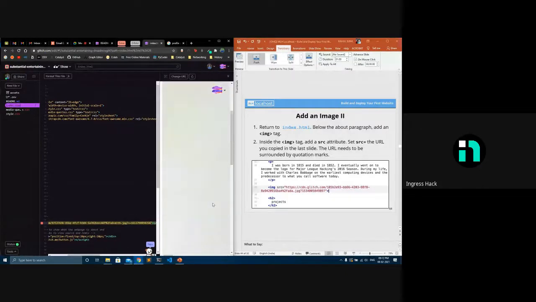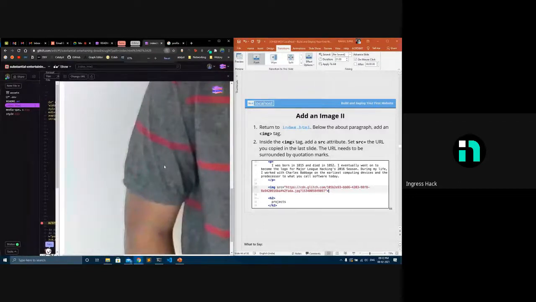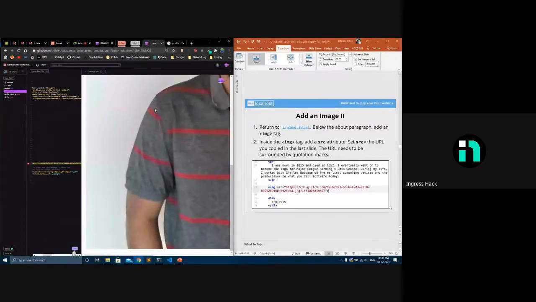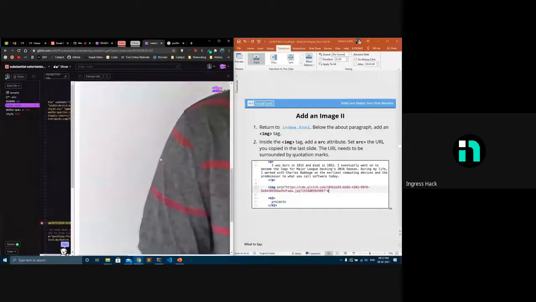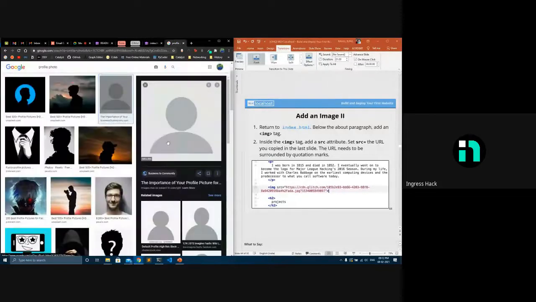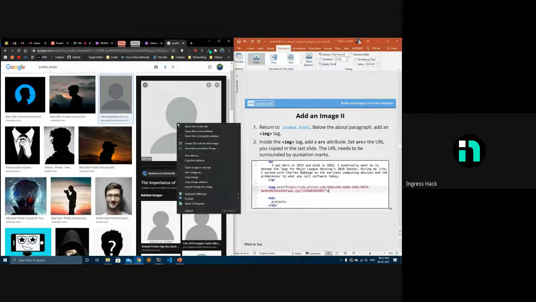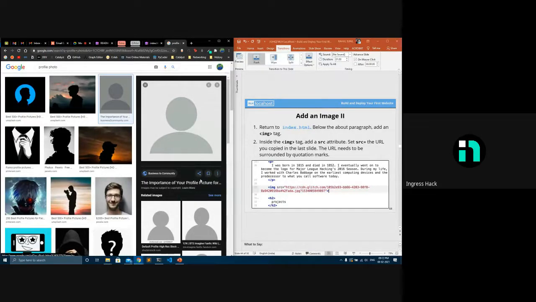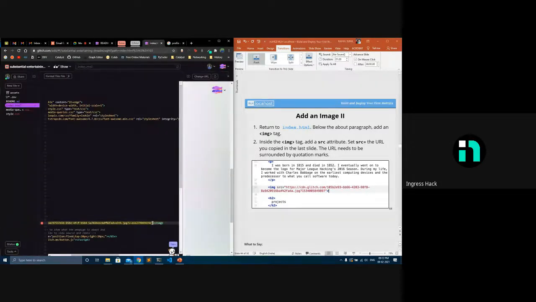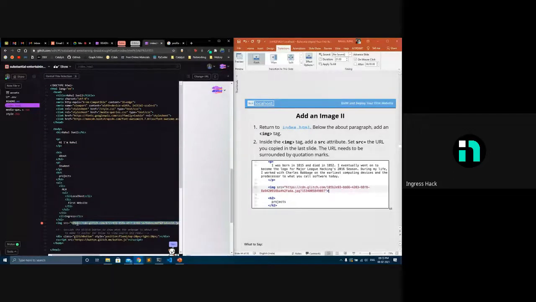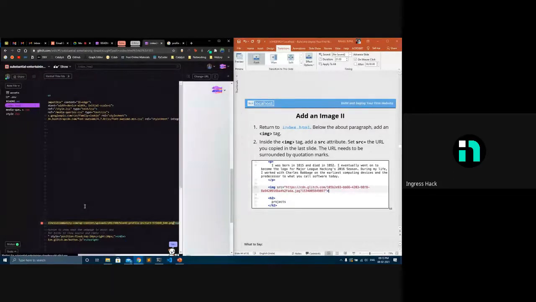Yep, Advait's picture came since it's a very big image. That's why it's so zoomed in. Okay, we'll use a smaller image. I think 640 by 640 will be fine. Copy image address. So basically, I want the address, not the image. I want the address where this image is actually saved. So I'll just change from Advait's image to that particular image that I got from Google Images.